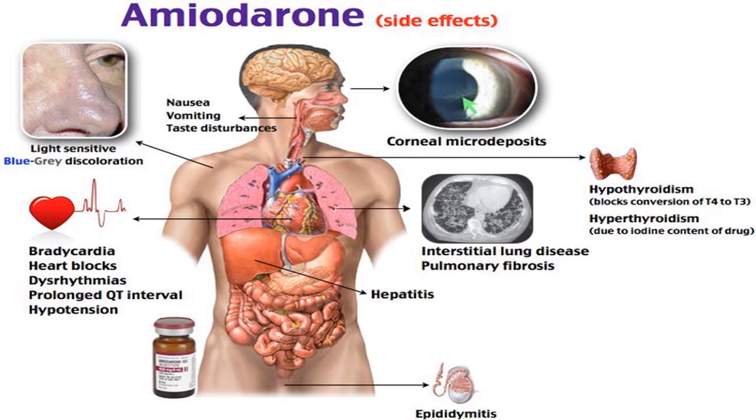Now the amiodarone side effects. In the GIT: nausea, vomiting, taste disturbances. They may cause light-sensitive blue-gray discoloration of the skin, and on the heart they may show bradycardia, heart block, dysrhythmias, prolonged QT interval, and hypotension. There may be microcorneal microdeposits in the eye, and they also cause hypothyroidism because they block conversion of T4 to T3, and they may cause hyperthyroidism due to the iodine content of the drug. They may also cause interstitial lung disease due to pulmonary fibrosis, and on the liver they may cause hepatitis. So adverse effects are very vast.